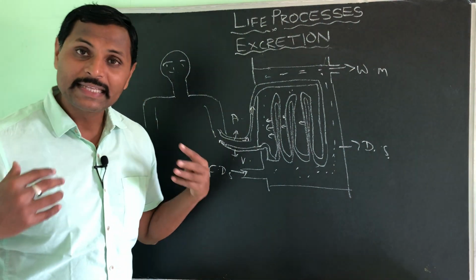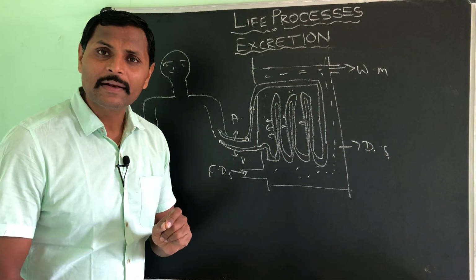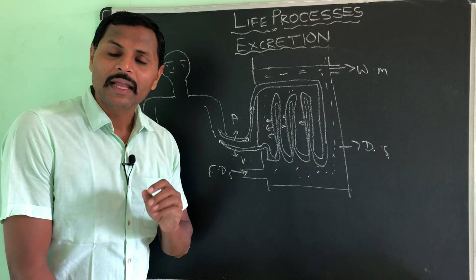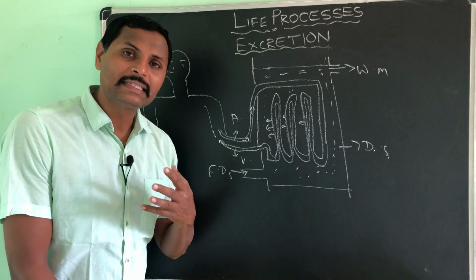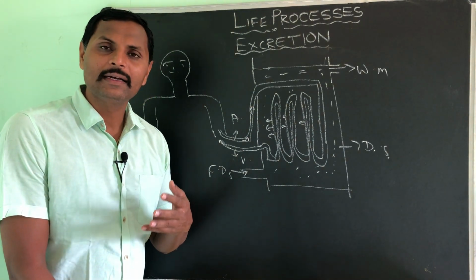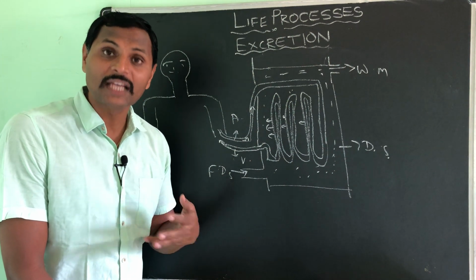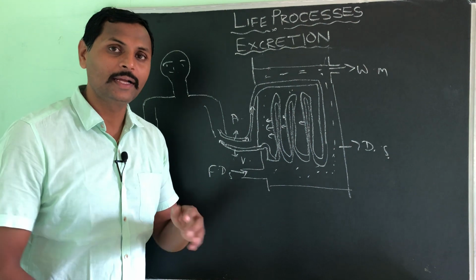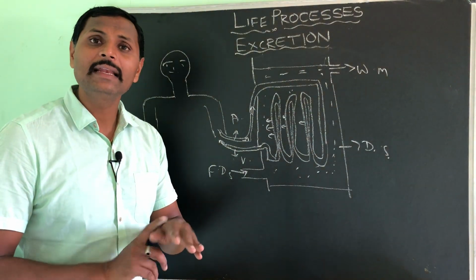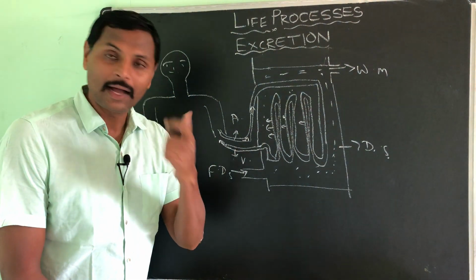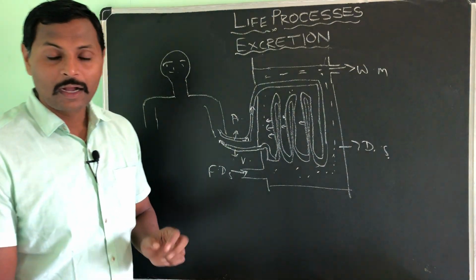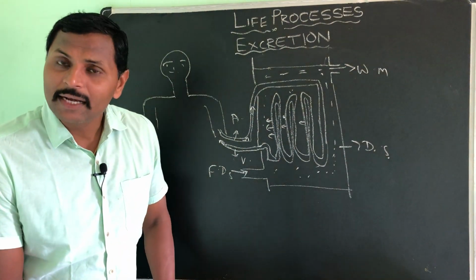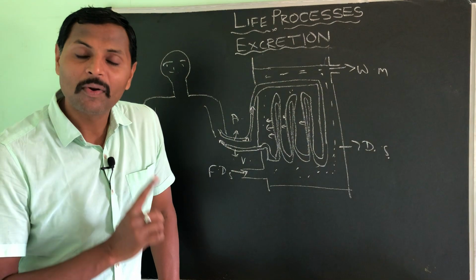And the skin, see, through the skin we will throw out the excess water and some minerals, some salts, in the form of sweat. That's why the skin is also an excretory organ. But compared to these two excretory organs, kidneys are very important.